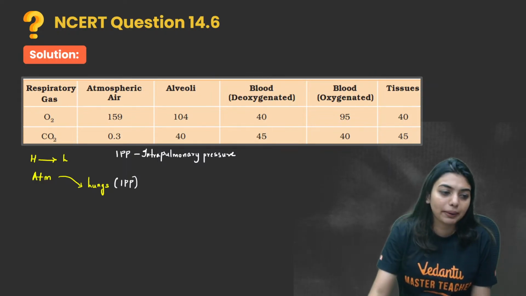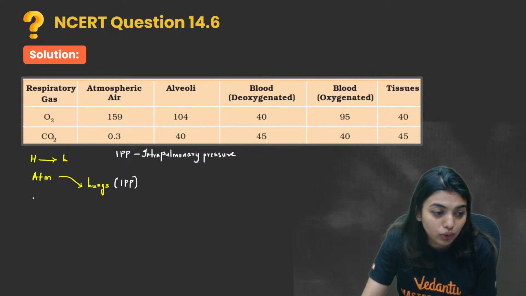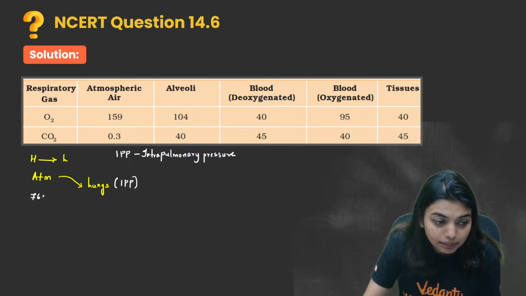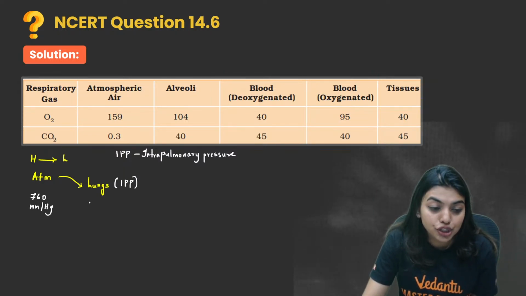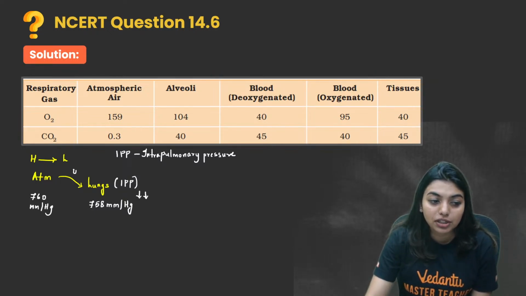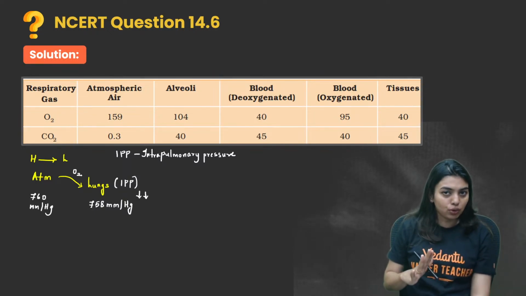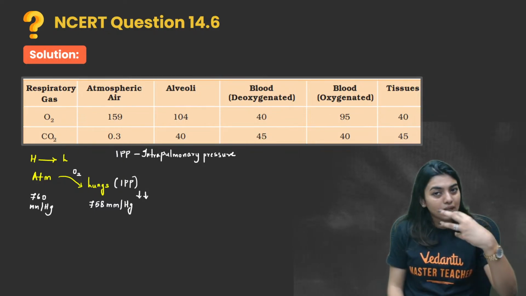Now, how much should the pressure be? I should remember that the air will move from a region of higher concentration to a lower concentration. So, keeping that in mind, my atmospheric pressure is going to be constant, that is 760 mmHg, and my lung pressure I am going to change to 758 mmHg. That is, I am going to decrease it or make it negative, so that air will move from a region of higher concentration to a region of lower concentration. So that's the normal first step I have done. By this method, air will enter inside.